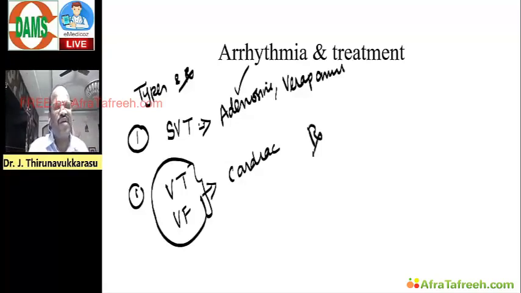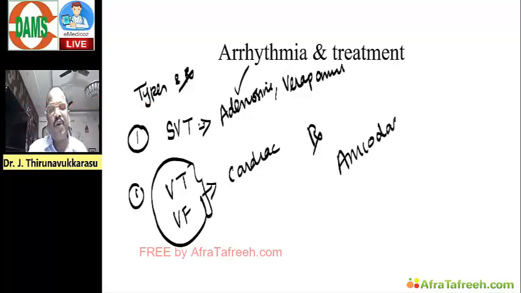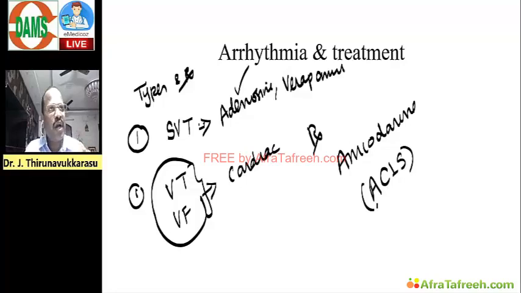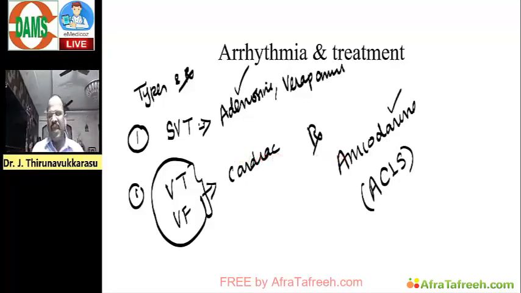The choice of drug will be amiodarone. According to ACLS guidelines, Advanced Cardiac Life Support guidelines, remember, the drug of choice for treating cardiac arrest caused by VT or VF is amiodarone. Very important. Like that, different types of arrhythmia and treatment you should revise, that is a must know.